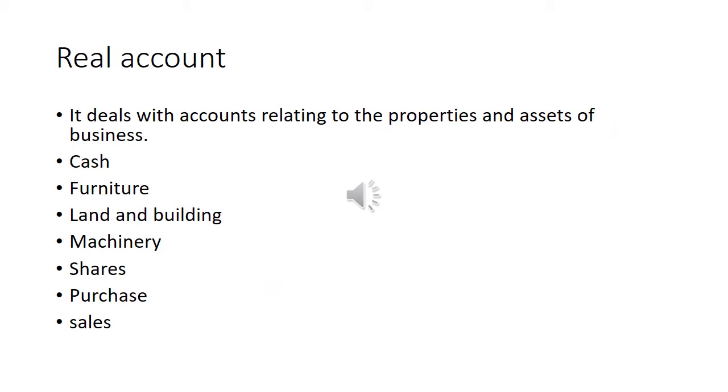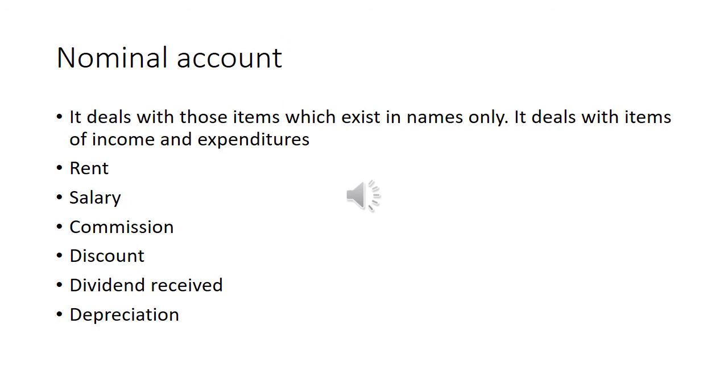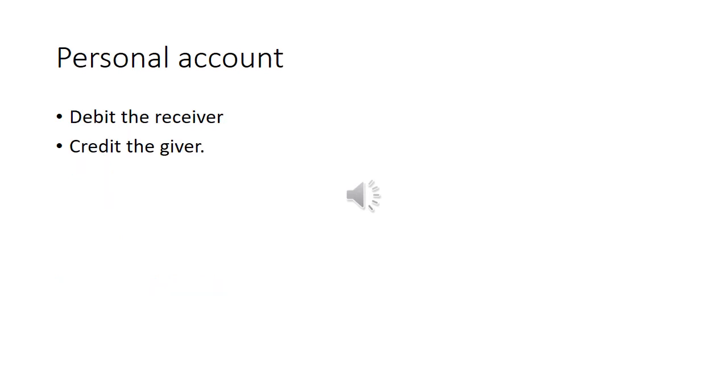Real account. It deals with assets of the business: cash, furniture, land and building, machinery, shares, purchase, sales. Nominal account. It deals with income and expenditure: rent, salary, commission, discount received, dividend received, depreciation.